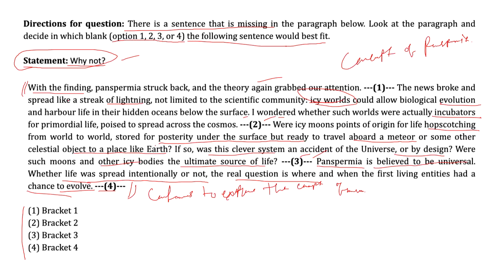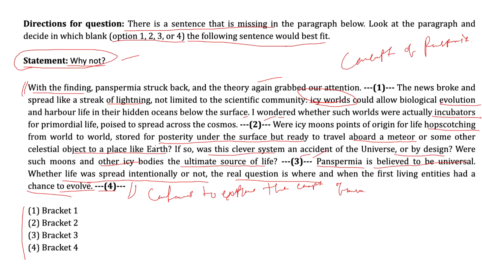So placing the missing sentence in option 3 seamlessly connects the specific question about icy moons to the larger theme of panspermia, creating a cohesive and logically flowing paragraph. The sentence introduces the universal nature of panspermia and sets the stage for the subsequent exploration of when and where life had a chance to evolve.